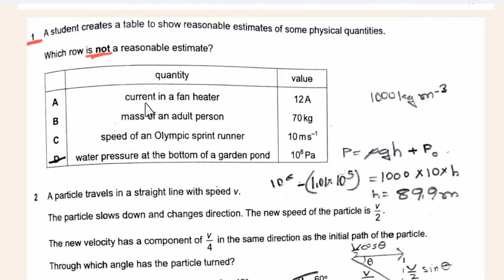For the first option, the current in a fan heater: the current is approximately 12 to 15 ampere. So this statement is true. Then the mass of an adult person: the mass is approximately 60 to 80 kg. So this statement is also true. Then the speed of an Olympic sprinter: the speed is approximately 10 to 13. So this statement is also true.